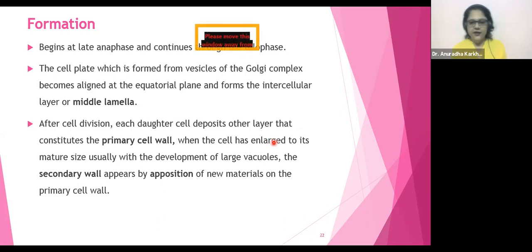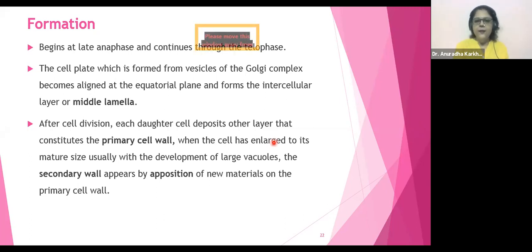You're audible, my dear, go ahead. 3,000 chains of glucose molecules make one cellulose molecule. Then 100 chains of those cellulose molecules make one micelle. Then 20 to 25 elementary fibrils, which is another name for micelle, form one microfibril.